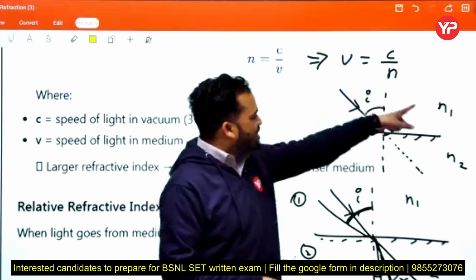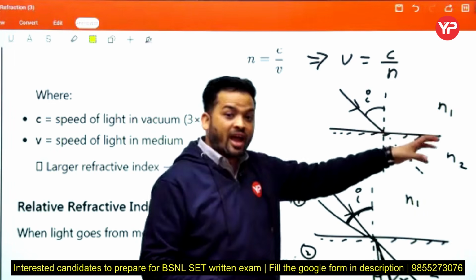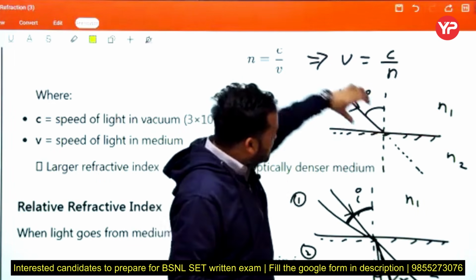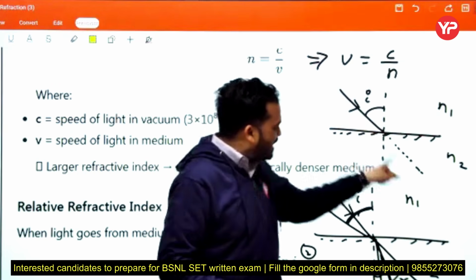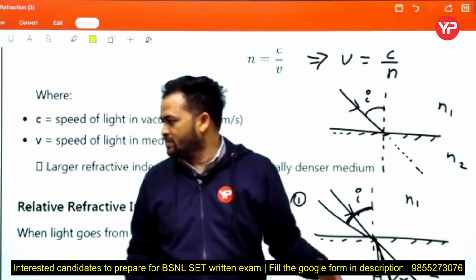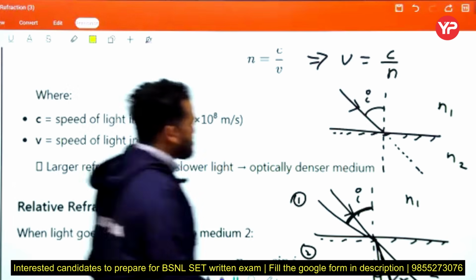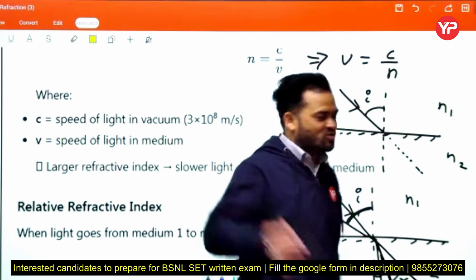Here we consider one question from your side. See, this is the medium N1, this is the medium N2. Then what is the relation between N1 and N2 if this incident ray looks like this, meaning it does not deviate in the second medium? Tell me. Yes, Cherry, you are right. N1 equal to N2. This is good.